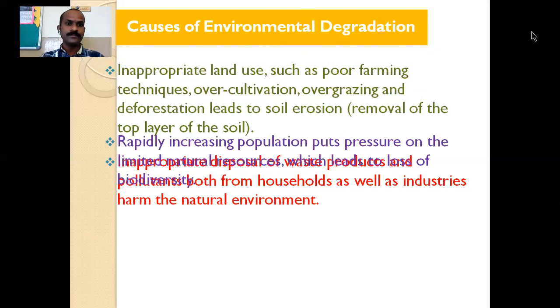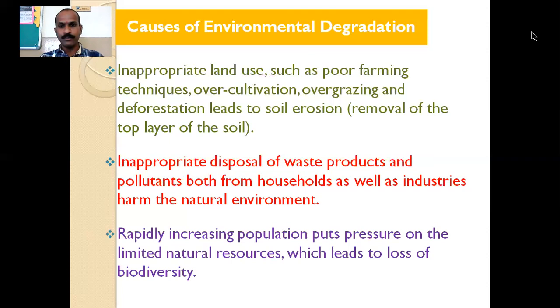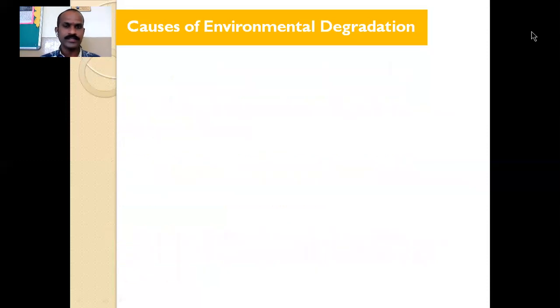Then a rapidly increasing population puts pressure on the limited natural resources, which leads to loss of biodiversity. Increase in population, as I have discussed, increased the needs of human beings. To meet these increasing needs, they started to disturb the biodiversity, and because of that, biodiversity is reduced.